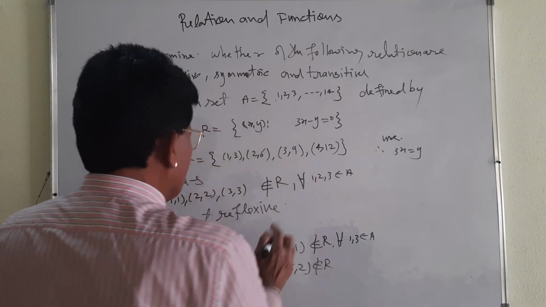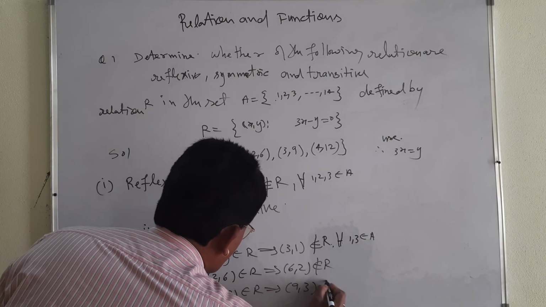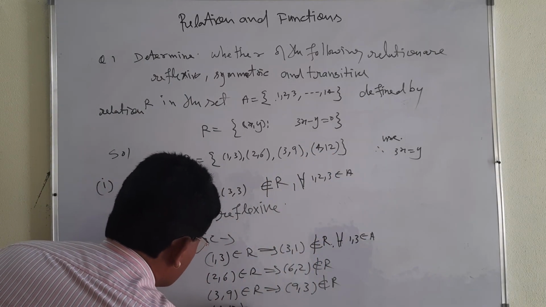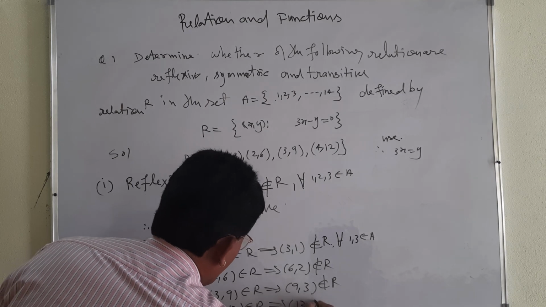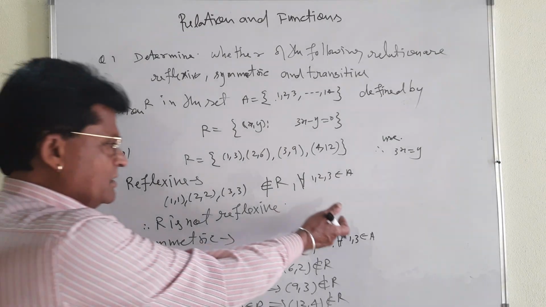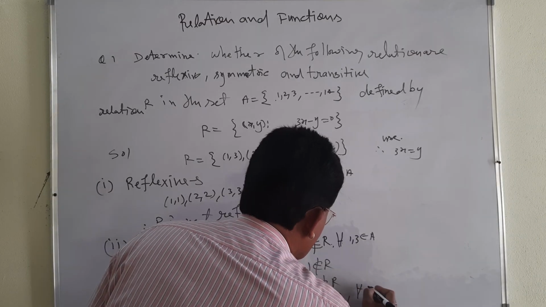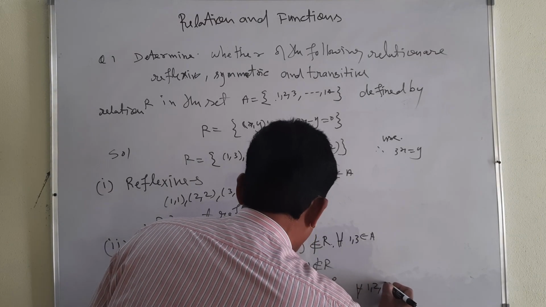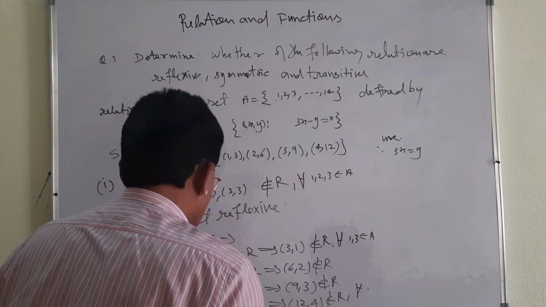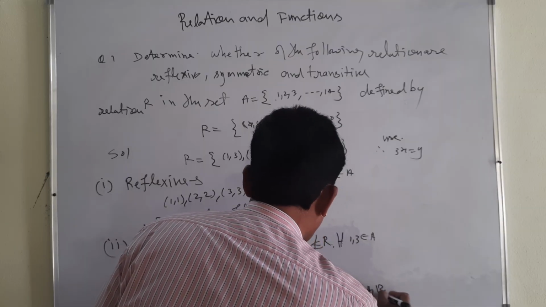Similarly, (3, 9) belongs to R. As I told you, (9, 3) does not belong to R. Similarly, you take (4, 12). (4, 12) belongs to R and (12, 4) does not belong to R. For all, you can write the elements which are given here only, like 4, 12, 3, 9.